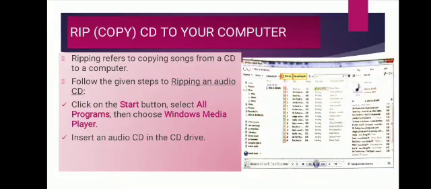Now clear the checkbox next to any song that you do not want to rip. Clear the checkbox means in front of the songs one box are given with tick mark. When you click it, it will unselected. When you are done with the selection process, click on the Rip CD button.